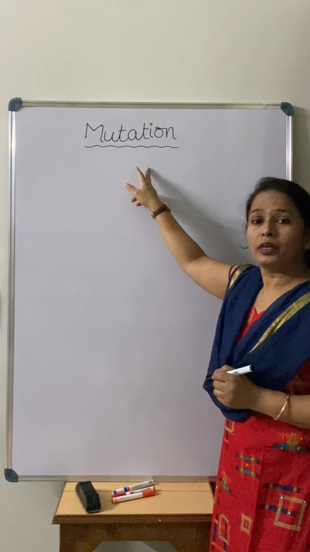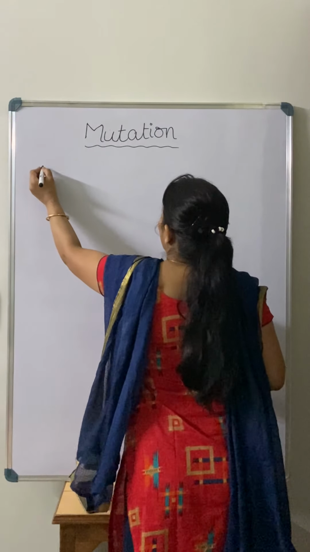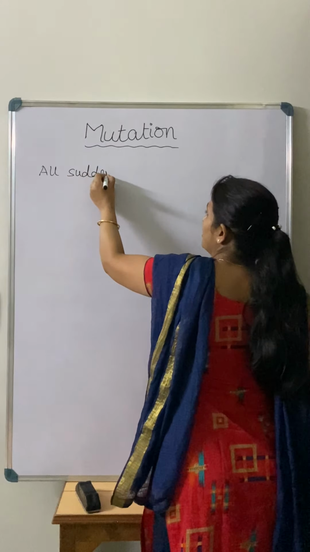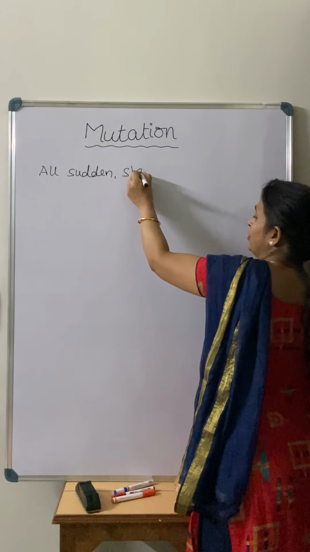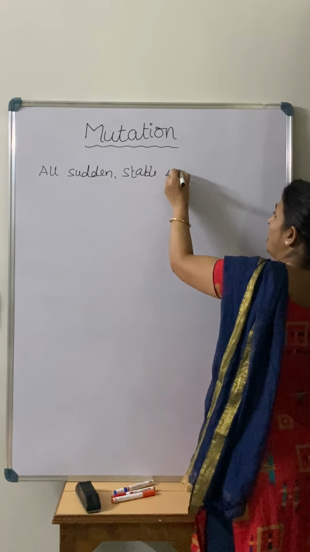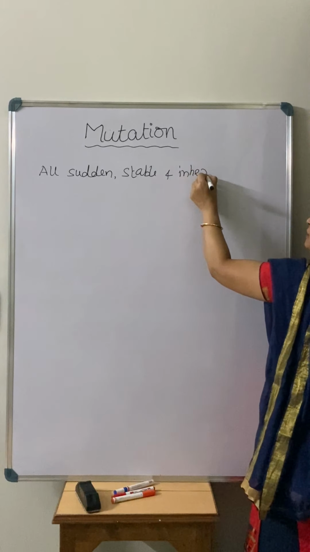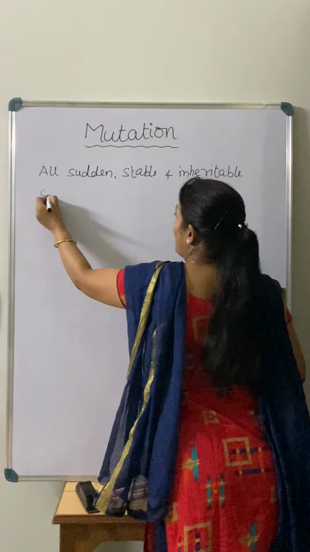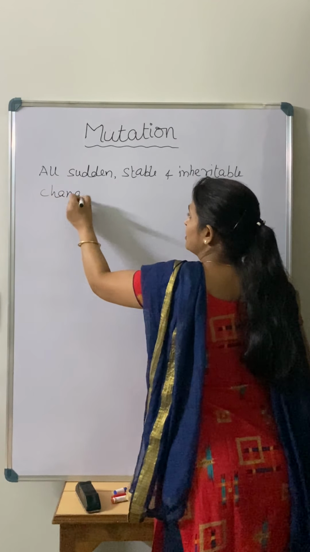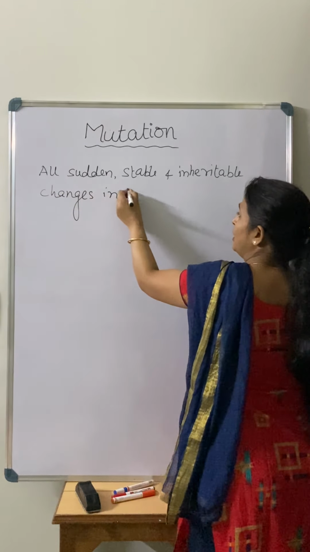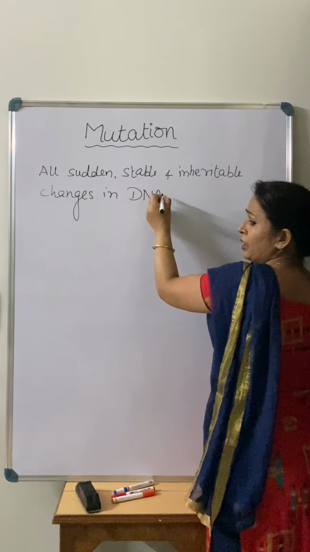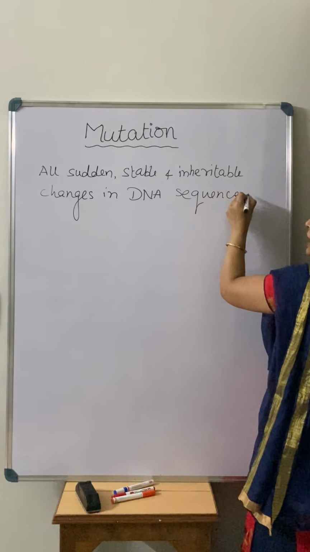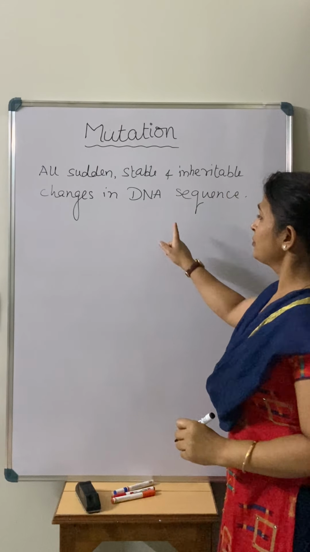So what is mutation? Mutation is all sudden, stable and inheritable changes in DNA sequence. In DNA sequence. So that we call a mutation.